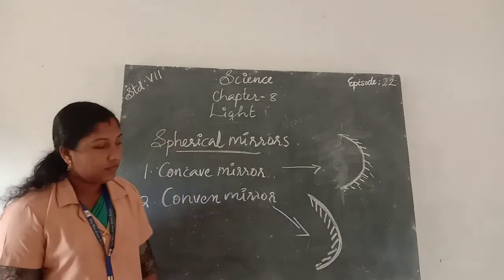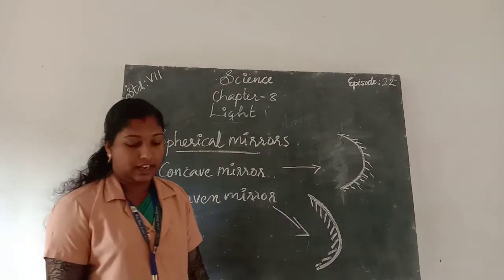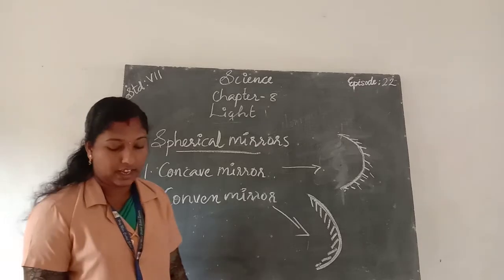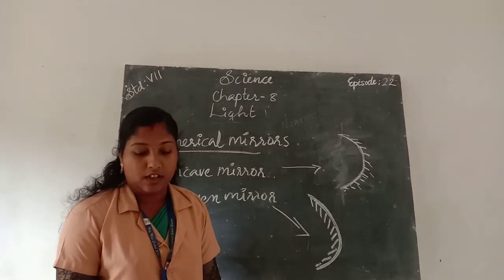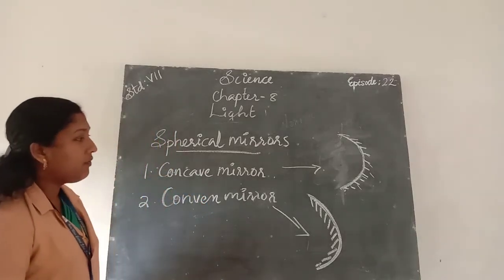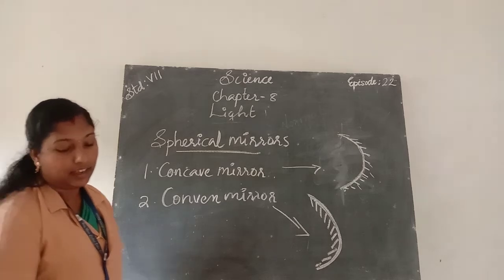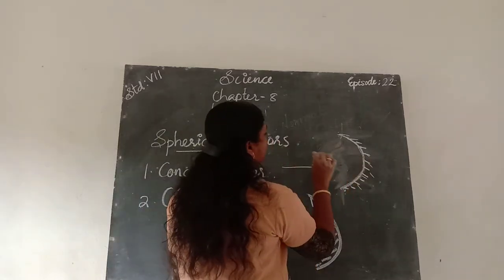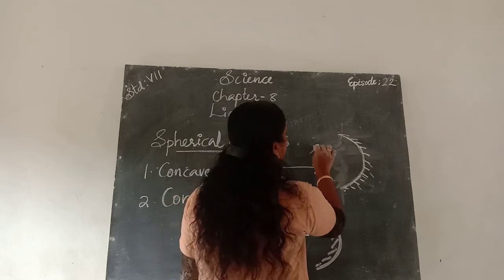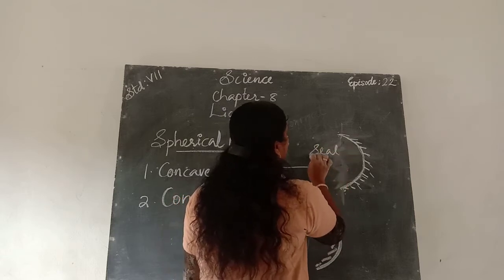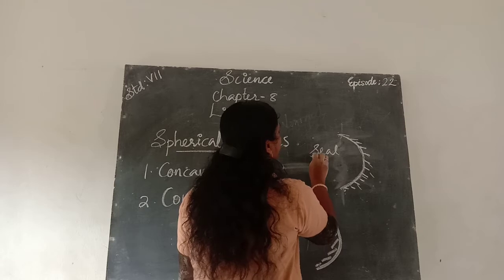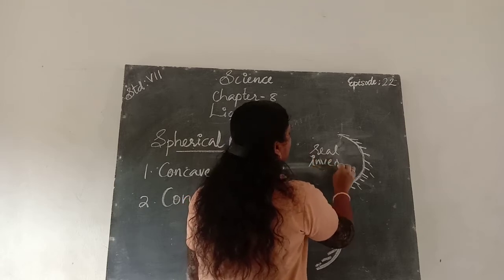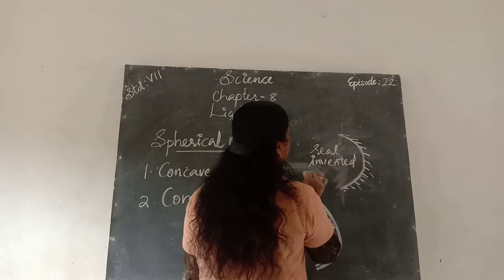Okay, a concave mirror forms a real, inverted and magnified image. In a concave mirror, the image formed is real, inverted and magnified.